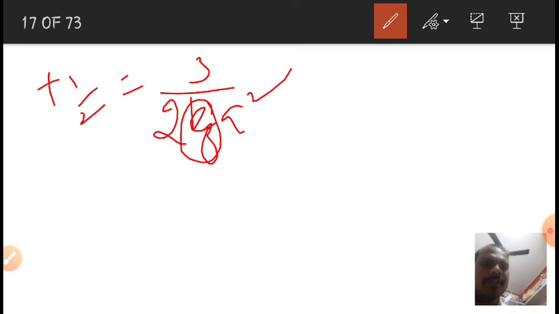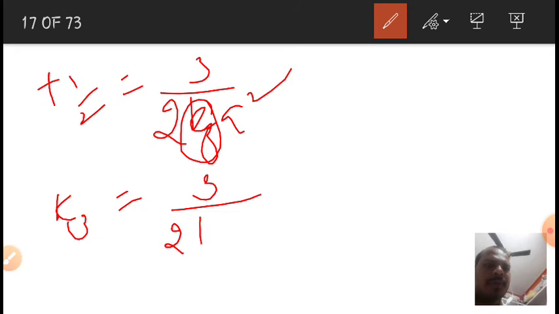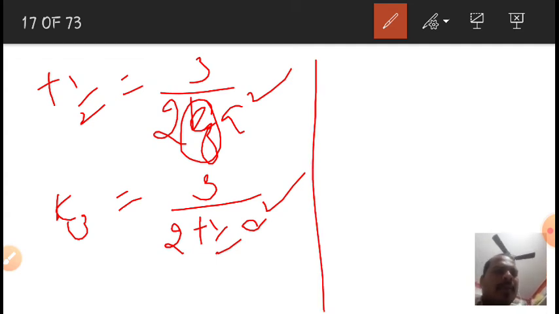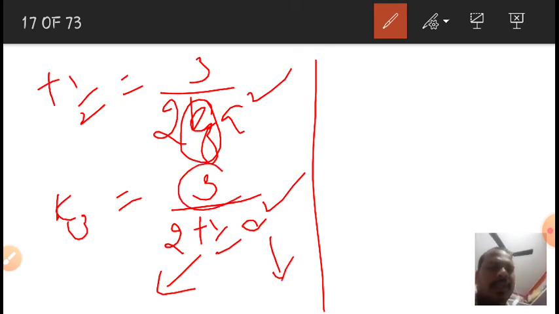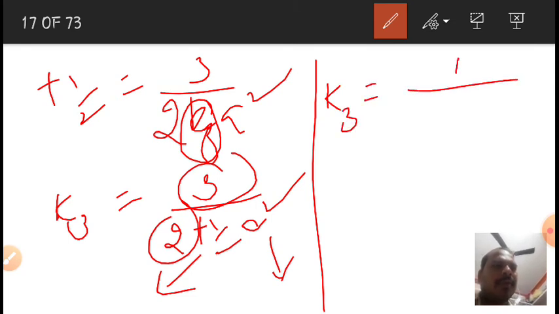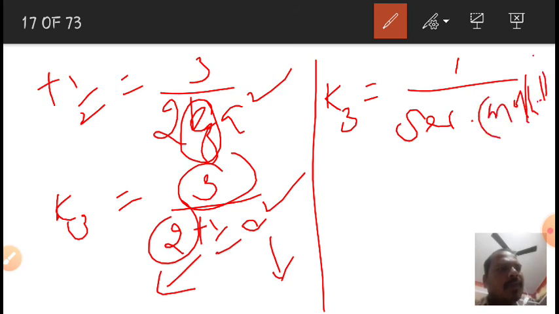I want k3, so k3 is equal to 3 by 2 t half a square. So if I take time in seconds and A in moles per liter, then 3 and 2 are constants, so there are no units for constants. So t means seconds or minutes. If I take it in minutes, then I write here minutes. So A square, A means moles per liter, mole per liter square.